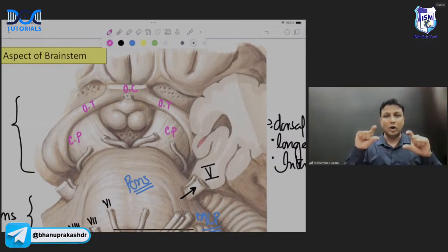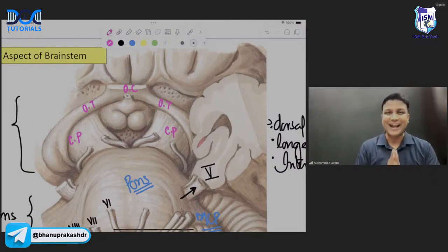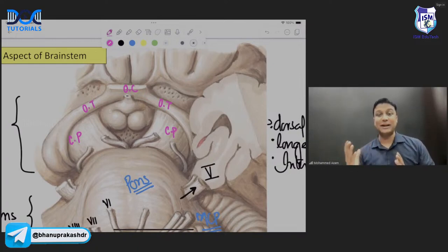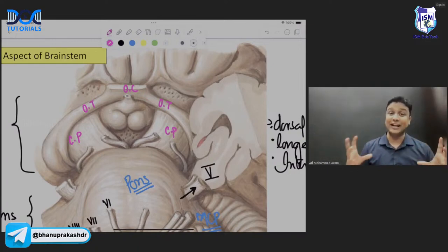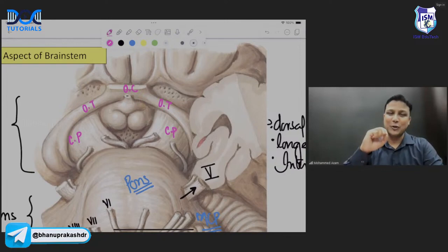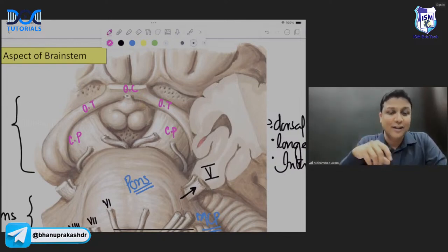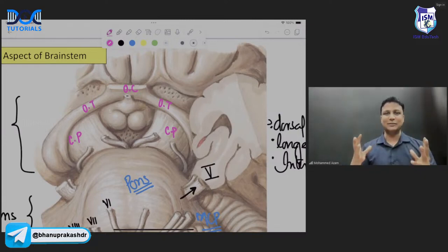So the crossing will be optic chiasma, and then you'll be having optic tract, and this will be the cerebral peduncle. And now, because there is a cerebral peduncle on one side and on the other side, in between the two cerebral peduncles, you are able to find a depression. And that depression is known as fossa. Interpeduncular fossa. Look at that name. Very meaningful name, sir. Inter means in between. So in between the two cerebral peduncles, you are able to find the interpeduncular fossa.